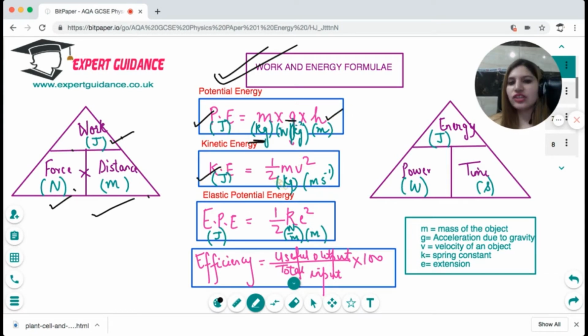Kinetic energy in joules is half times mass times velocity squared. Elastic potential energy is half times k times e squared, where e is the extension. And energy is power times time. Energy has to be in joules, power in watts, time in seconds. And efficiency is useful output divided by total input times 100. You should know how to use these formulas.